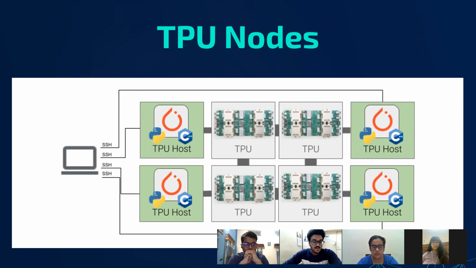TPU VMs support new use cases that aren't possible with TPU nodes. For example, we can execute custom operations in the input pipeline, and we can use local storage as well. Because there is no user VM and there is no need for a network, virtual private cloud, or firewall between the code and the TPU virtual machine, it improves the performance of the input pipeline. Additionally, TPU VMs are cheaper because we don't have to pay for the user virtual machine.